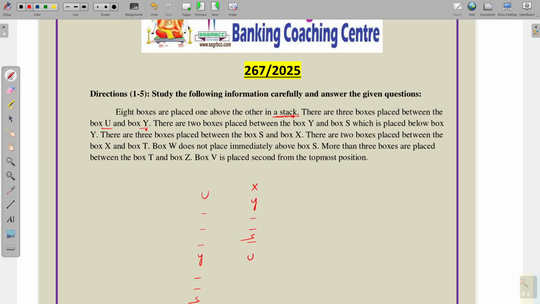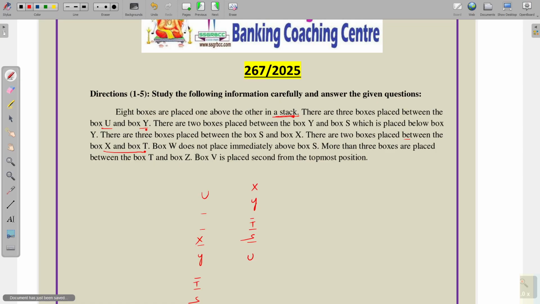Here X is coming, and here also X is coming. Next, there are 2 boxes placed between X and T. Between X and T we have 2 boxes, 1, 2. Here T is coming, and here also T is coming.